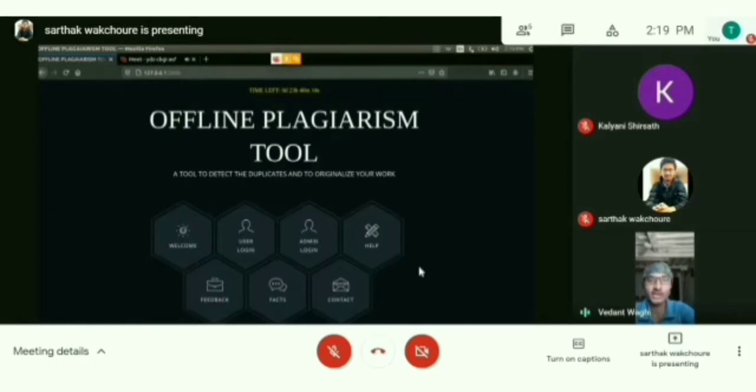Our project works in two phases, before the deadline and after the deadline. Before the deadline consists of creating an account, then logging in with the credentials, and then uploading the documents. As soon as the deadline passes, the user can view all the comparison scores with the graph. This is the introduction of our project.